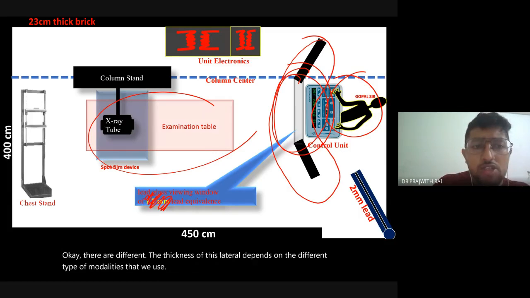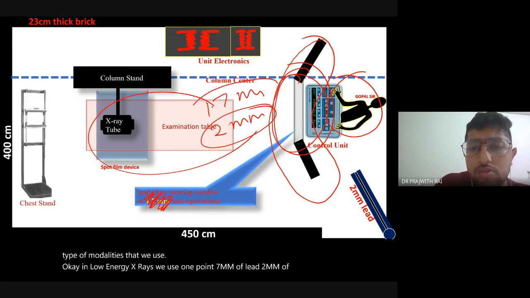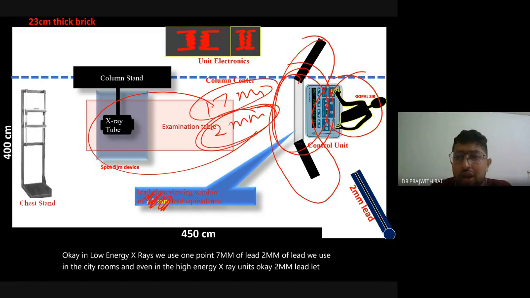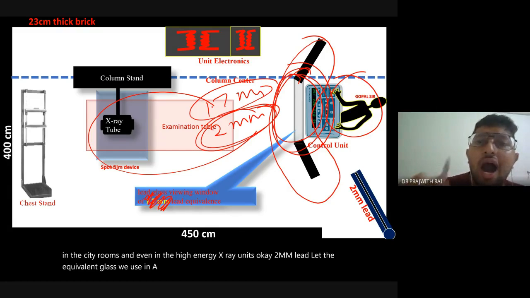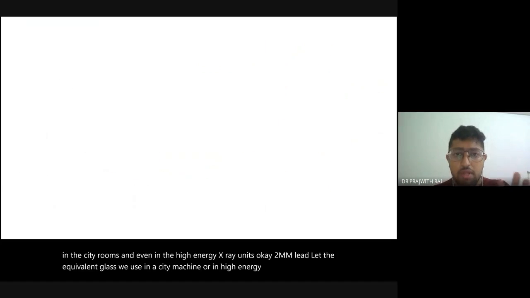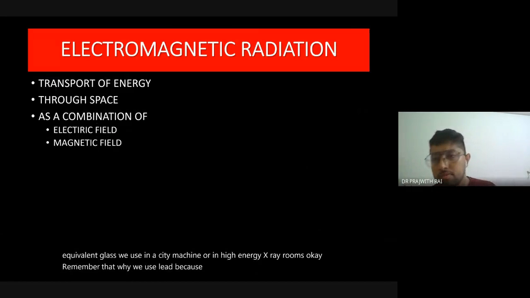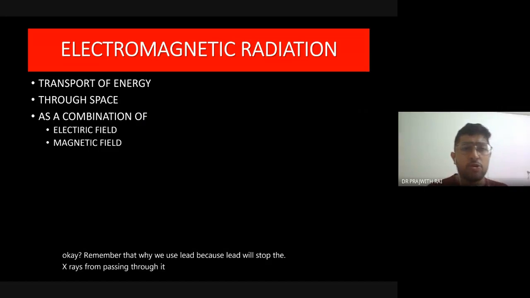In low energy X-rays we use 1.7 millimeter of lead. 2 millimeter of lead we use in CT rooms and even in high energy X-ray units. Remember that. Why do we use lead? Because lead will stop the X-rays from passing through it, so that's how it reduces the exposure.